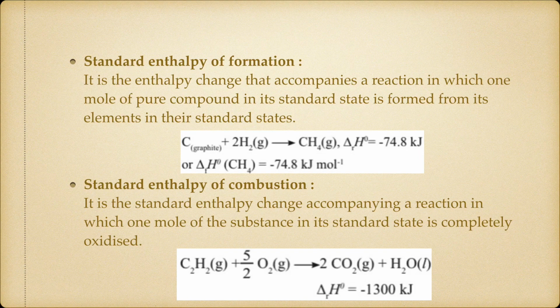Now the enthalpy for this reaction is given by minus 74.8 kilojoule. You can also write delta H of a reaction, or you can just specify it by saying delta H of formation. So the standard enthalpy of formation is given by delta small f of H naught. Whenever it is standard, you have to write a naught in the enthalpy change.